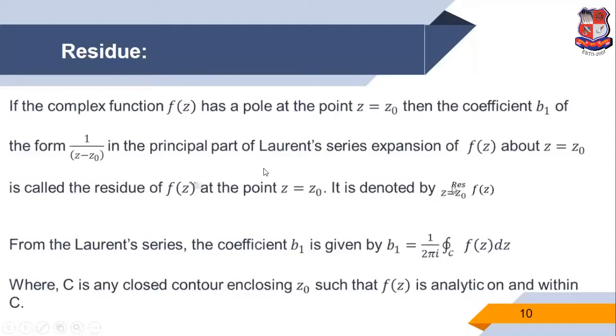It is denoted by res, residue at z is equal to z0 of f of z.